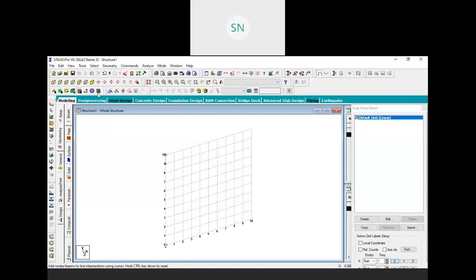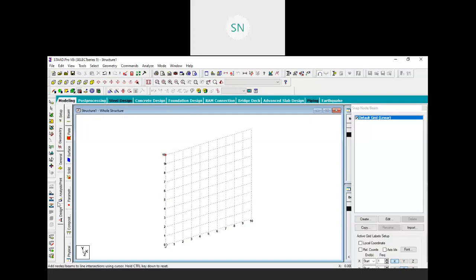You can organize them as per your comfort, take them and drop them anywhere over here. So these are just simple tools. Then on the left side also we have some other tools. These are the selection tools that I have set over here. So this is the simple environment of StaadPro software.